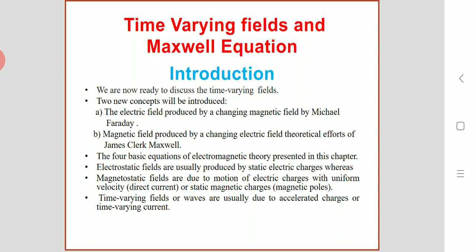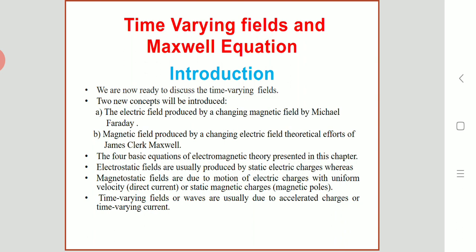Now in this chapter we will study time varying fields, that is the introduction part. Here we see how these time varying fields are produced. These time varying fields are due to time varying currents. Time varying electric field can be produced by the time varying magnetic field. Similarly, time varying electric field can produce the time varying magnetic field.